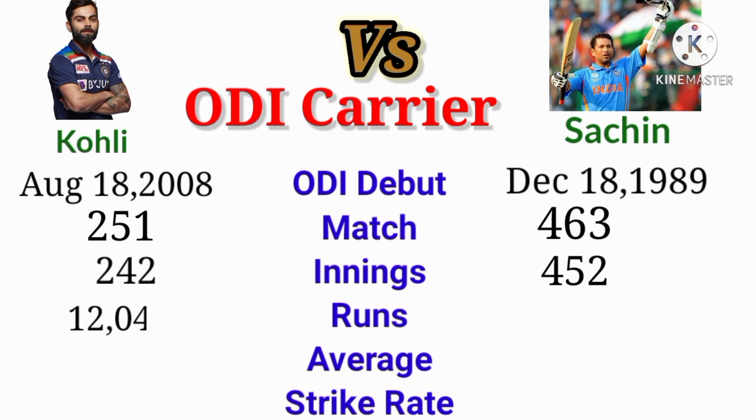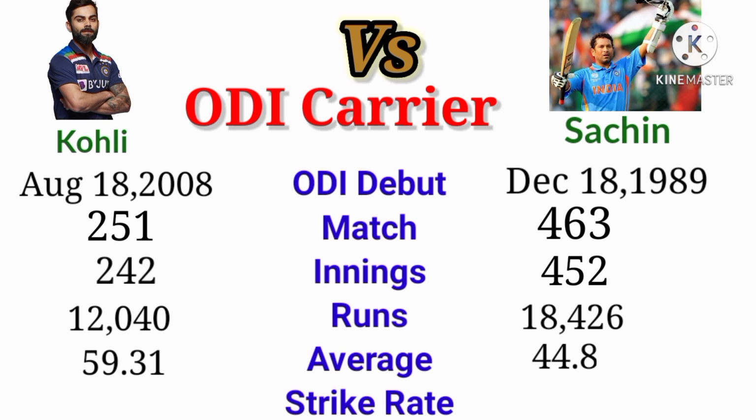The runs Kohli scored in ODI is 12,040. The runs Sachin scored in ODI is 18,426. The average of Kohli in ODI is 59.31. The average of Sachin in ODI is 44.83. The strike rate of Kohli in ODI is 93.25. The strike rate of Sachin in ODI is 86.24.